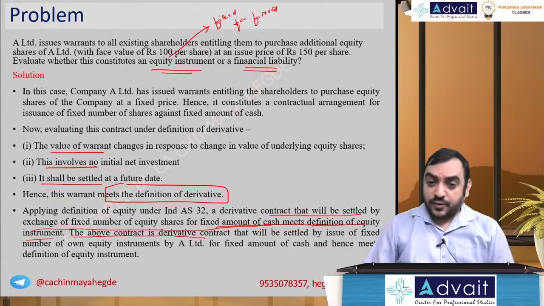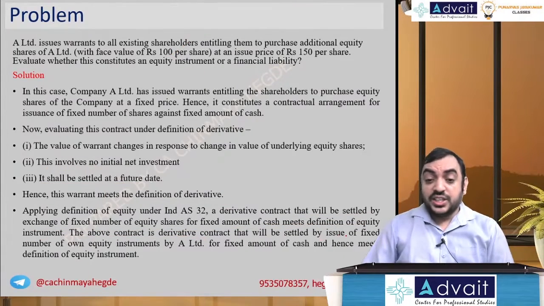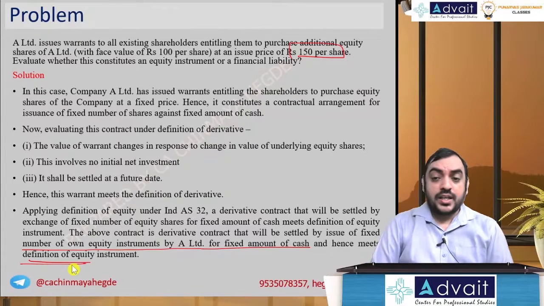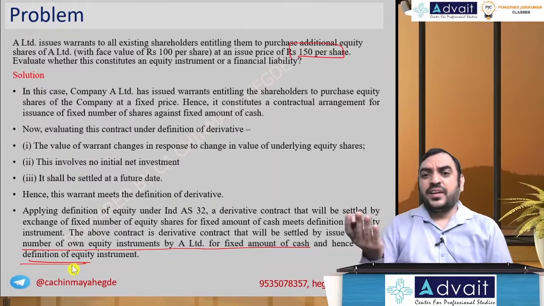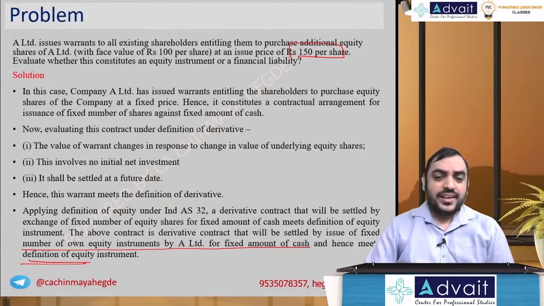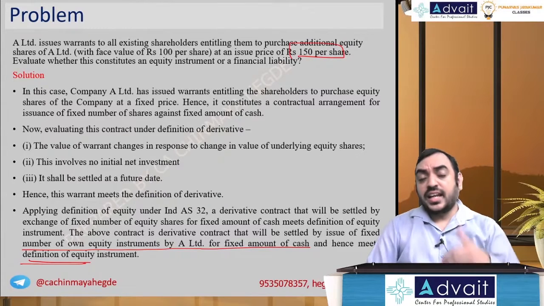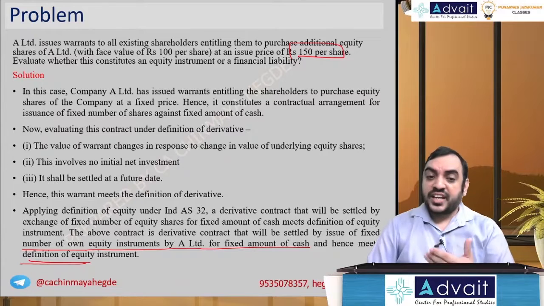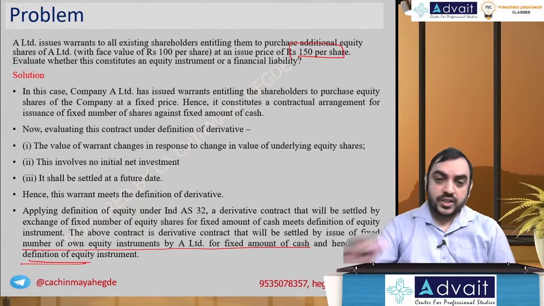The above contract is a derivative contract and will be settled by issue of a fixed number of own equity instruments for a fixed amount of cash. Yes, entitling them to purchase additional equity shares with a face value at a price of 150 per share. Fixed price and fixed number of shares, and hence it meets the definition of equity instrument. The number of shares is not variable. If it depended on whether you complete 3 years or 5 years, it becomes a different discussion altogether. Therefore, it is classified as an equity instrument and not a liability instrument. Okay, straightforward one.